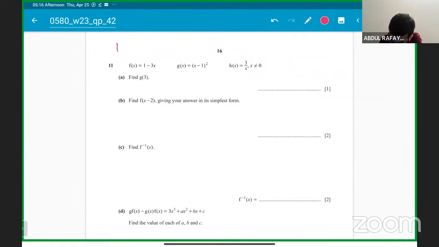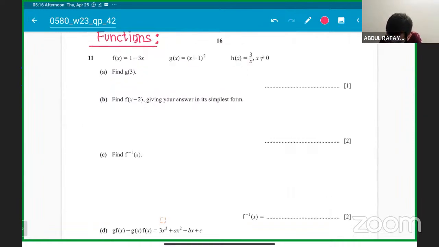Okay, so this is also important. In recent papers, they are testing complete huge questions on functions. So make sure you have practiced those as well clearly. We have to find g(3) first. Okay, make sure nobody leaves out anything. First couple of marks are simple. g(3) will be 3 minus 1, whole minus 1 is 2, and 2 square will be 4. Okay, so 11 part A will be 4.